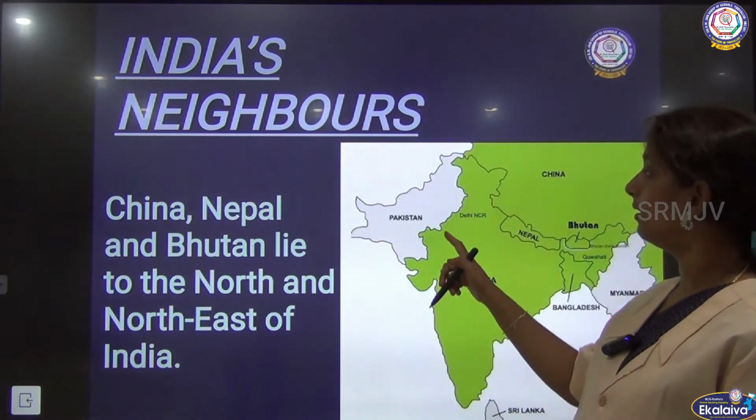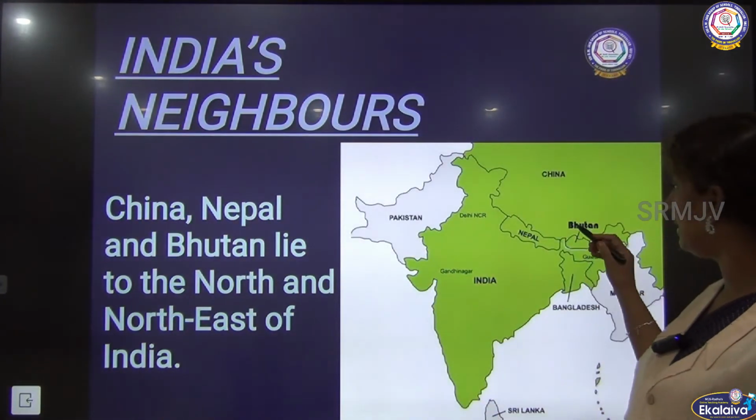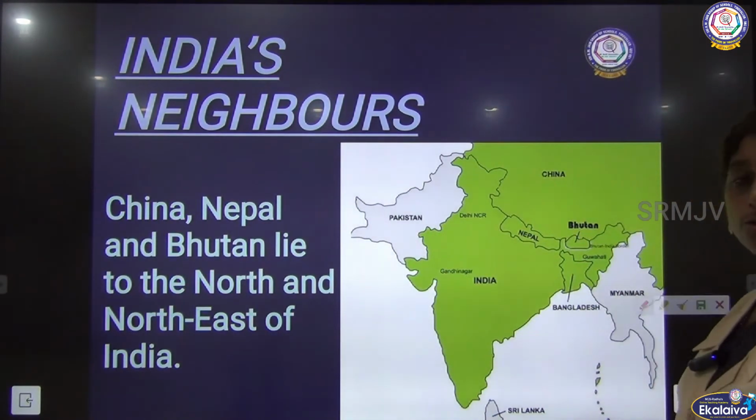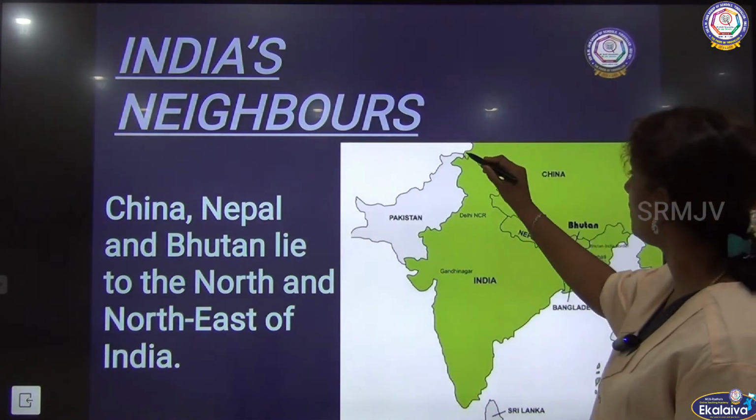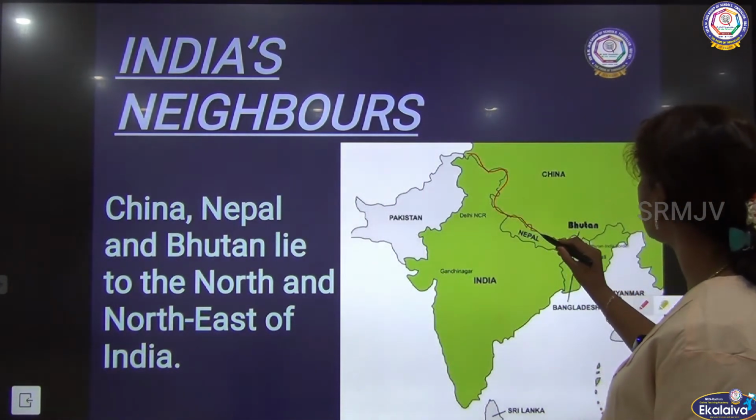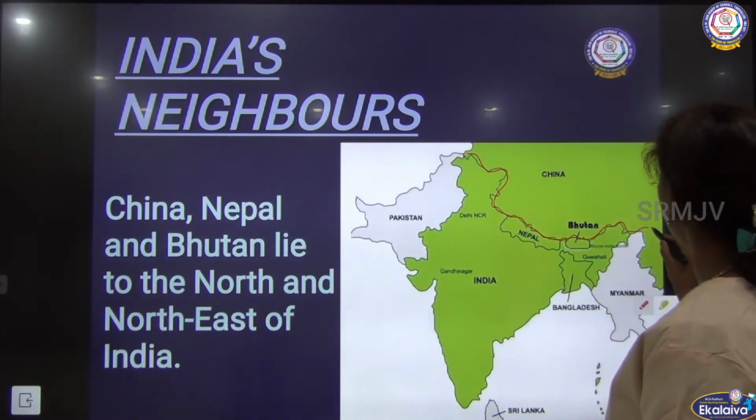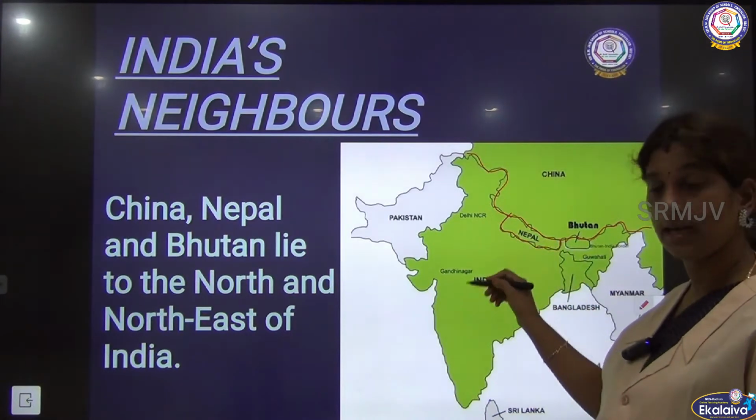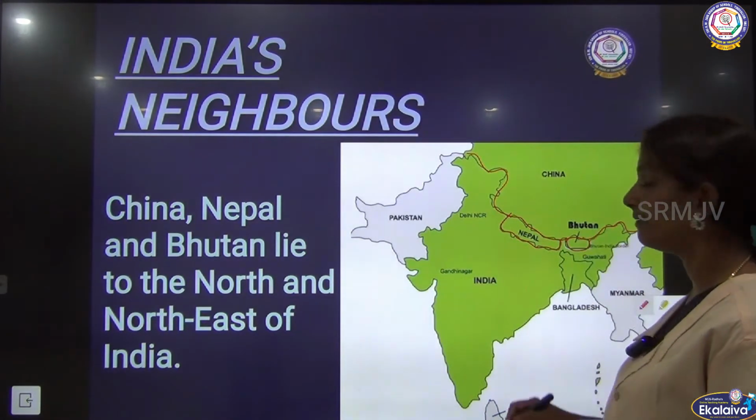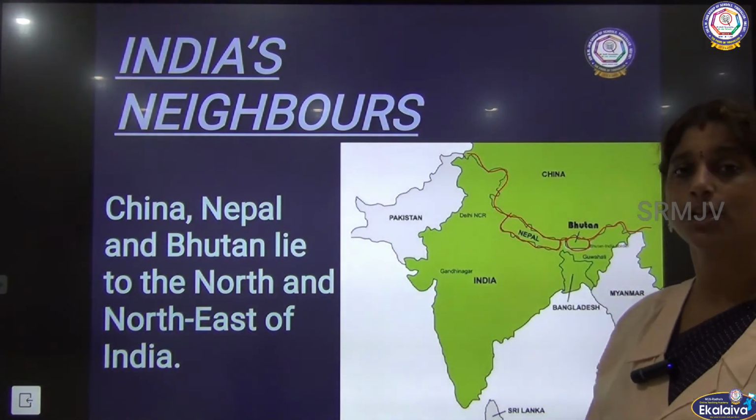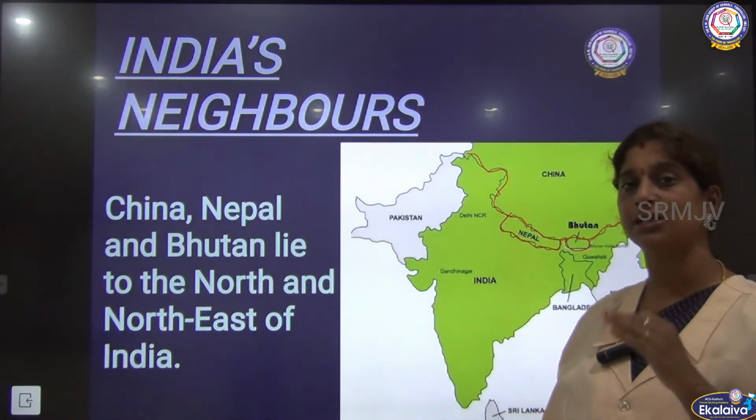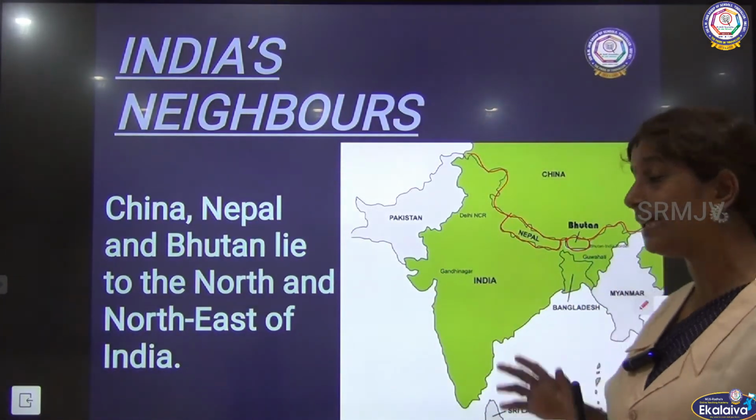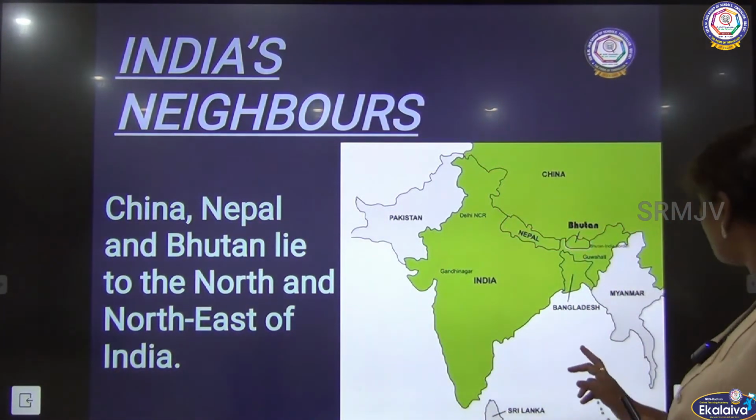Then here China, Nepal and Bhutan are located in north and northeast of our country. So here the entire place you could see which is being occupied by China, and here this boundary is being occupied by Nepal, and here this is Bhutan, right? So China, Nepal and Bhutan is in the north and the northeast of our country.